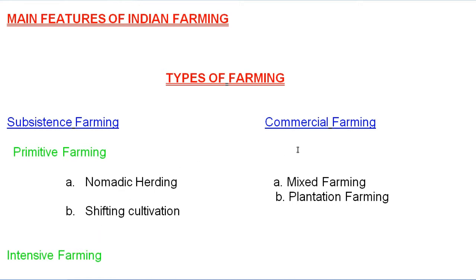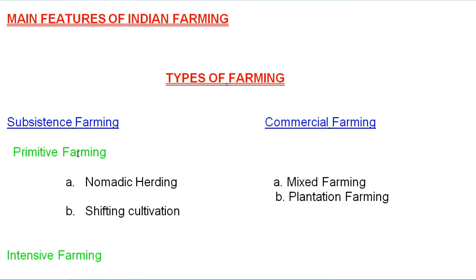Move to commercial farming, which is the other type of farming. Under commercial farming, again we have two types. First is mixed farming, and second we have plantation farming. Alright, so let's start and discuss the meaning of subsistence farming and the meaning of commercial farming. Here, what are the main features of subsistence farming?